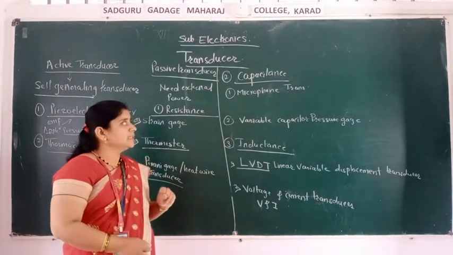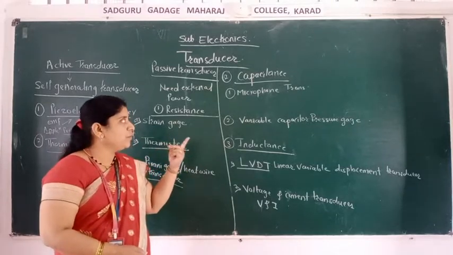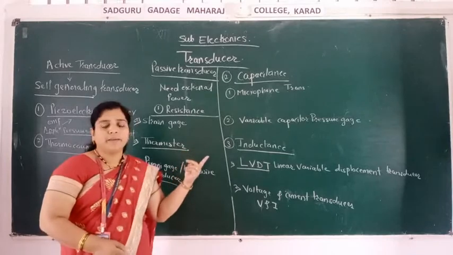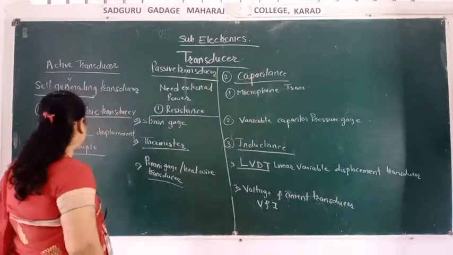And the second type is the capacitance. Capacitance is also divided into two types: the microphone capacitor transducer and the variable capacitor pressure gauge. And next is the inductor. So we will see them one by one.